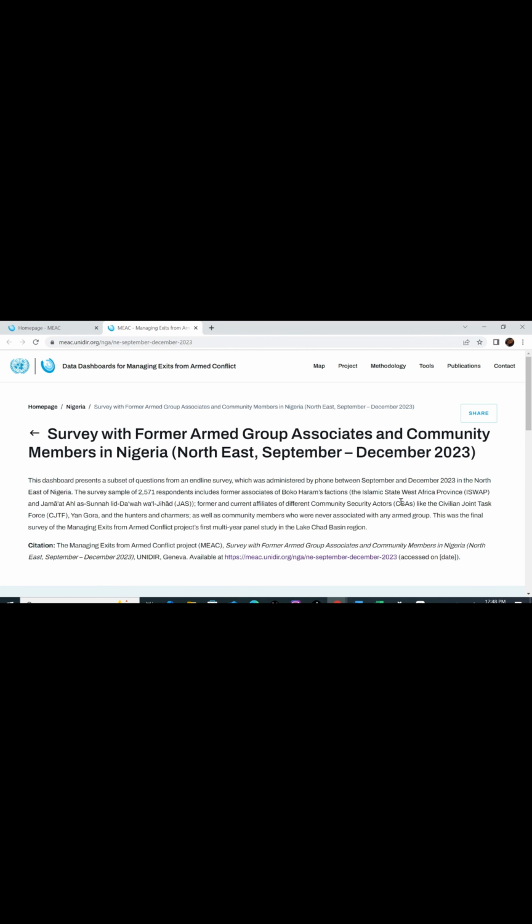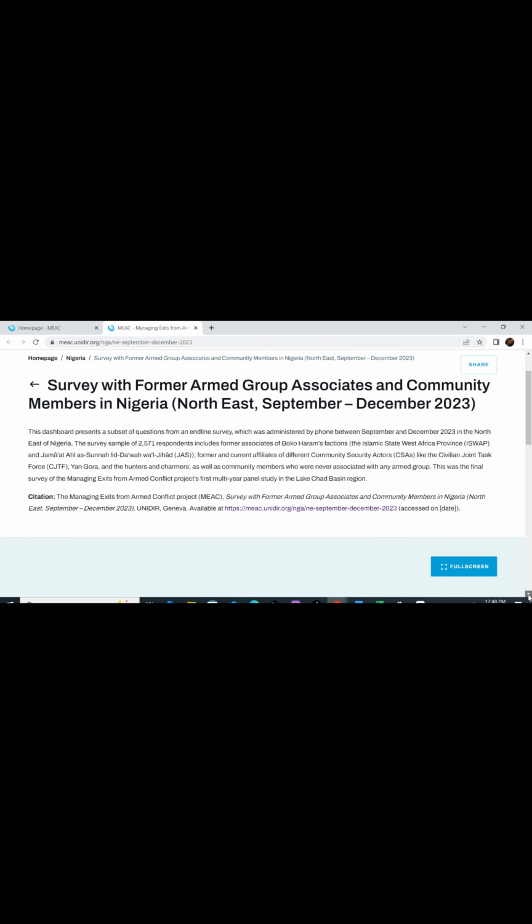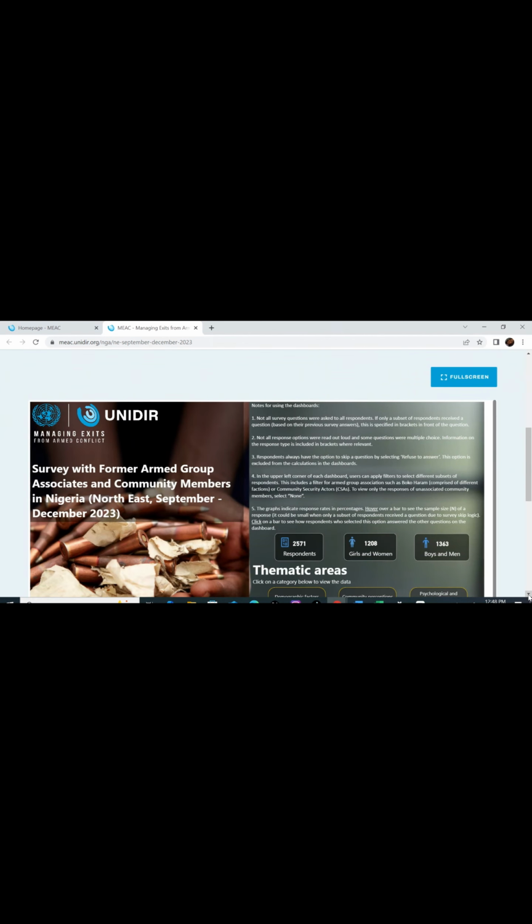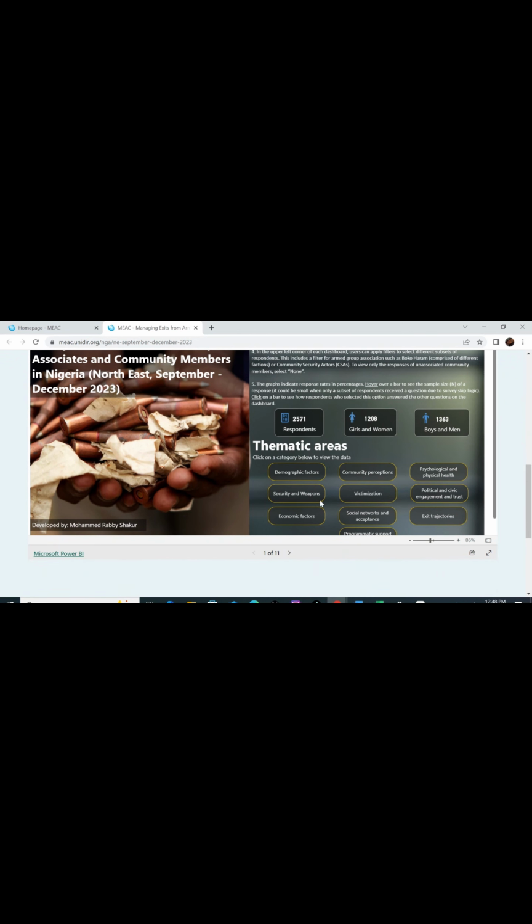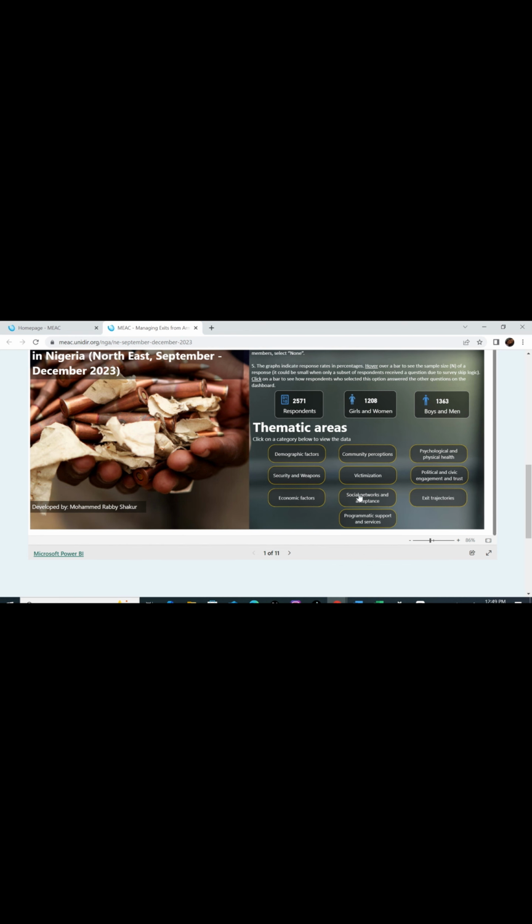So yeah, this is the dashboard. The survey was done in the northeast of Nigeria between September and December 2023. So you have a time frame for your work. And then the total number of respondents is about 2,571. If you were to carry out this research on your own, it would be difficult to interview 2,571 people. But here you have it, and they have variables that you can use, the demography and other variables based on what you want.